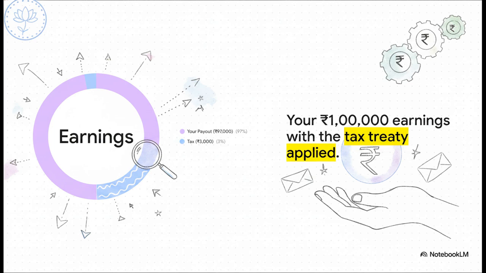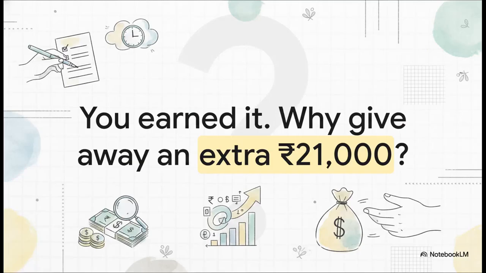And this is what it's all for. This is the difference that 10 minutes of your time makes. That tiny little sliver is the tax you pay. And the rest, that huge chunk, that's your payout. It's the money that goes right where it belongs, in your pocket. So I'll just leave you with this one question. Taking a few minutes to fill out this form can save you 21,000 rupees on every single lakh you earn. You did the work, you made the content, you earned that money. So why on earth would you just give it away?